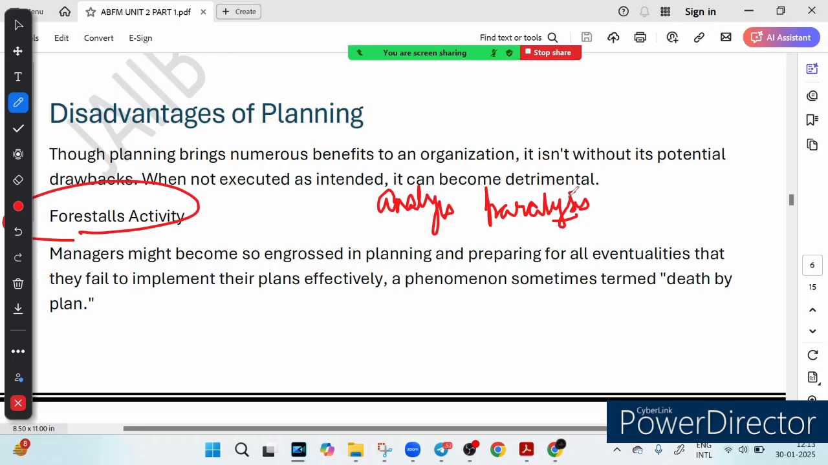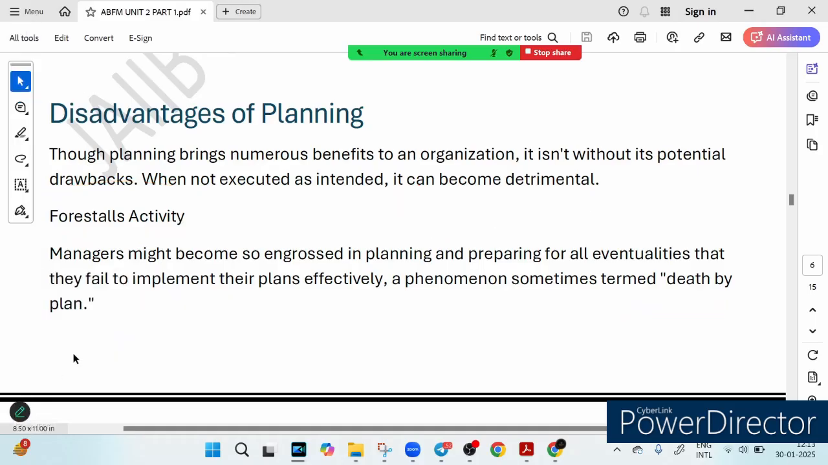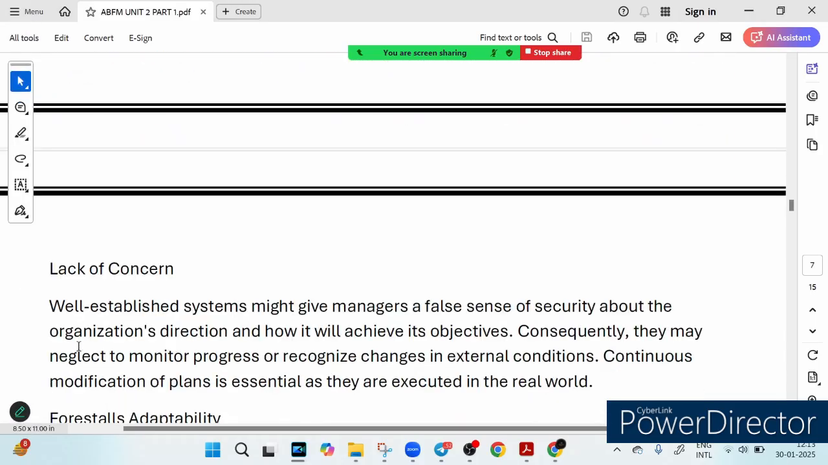Remember, plans are a means to guide, not to stop you from moving forward. It is called death by plan. This is the first disadvantage, that it forestalls activity. If you are only planning and not taking any action, it is without any use.